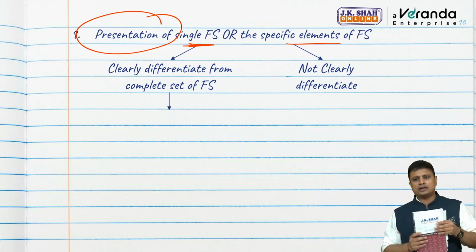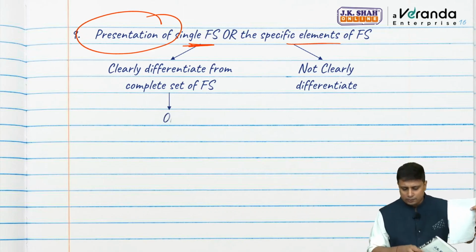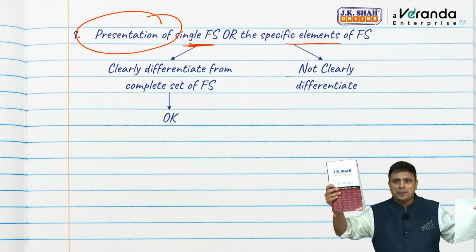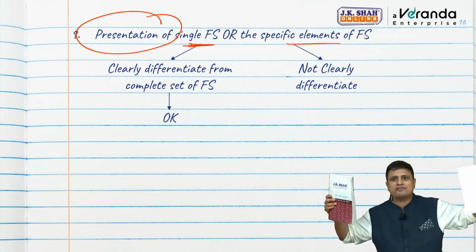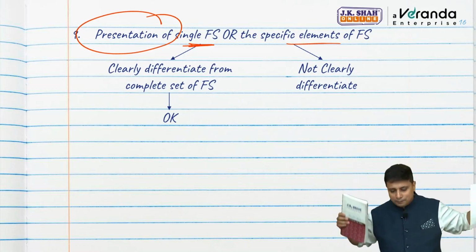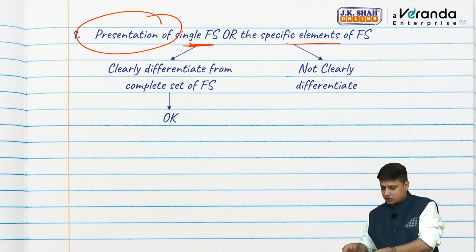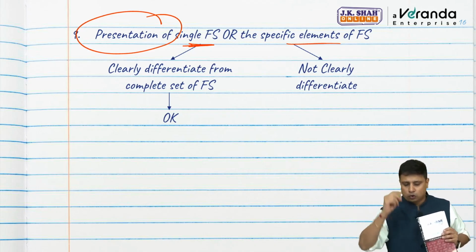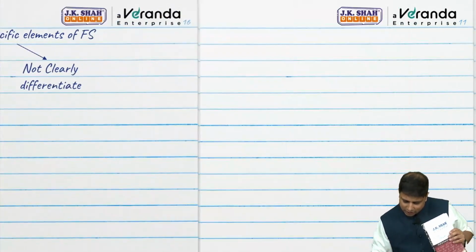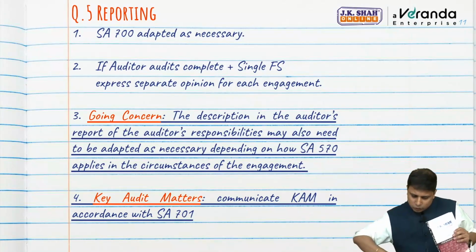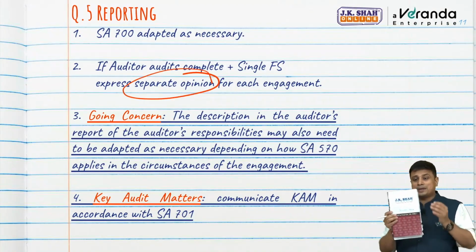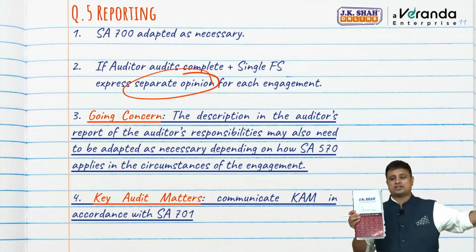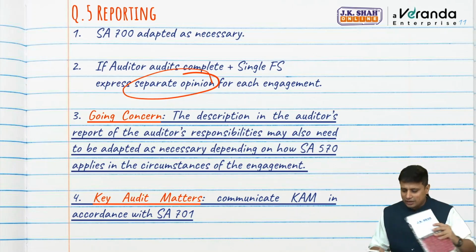Now, if you can clearly differentiate, no problem, I will go ahead with the engagement. I will give 2 separate reports, one on the complete set of financial statements and one on the single financial statement. Very simple. But if they are not clearly differentiable, then it is a matter of concern. Why? Am I giving one opinion or 2 opinions? If you recollect, in the starting we said here we will give 2 separate opinions. But now the presentation is such that users do not understand which are the 2 separate financial statements. They think it is one single financial statement.